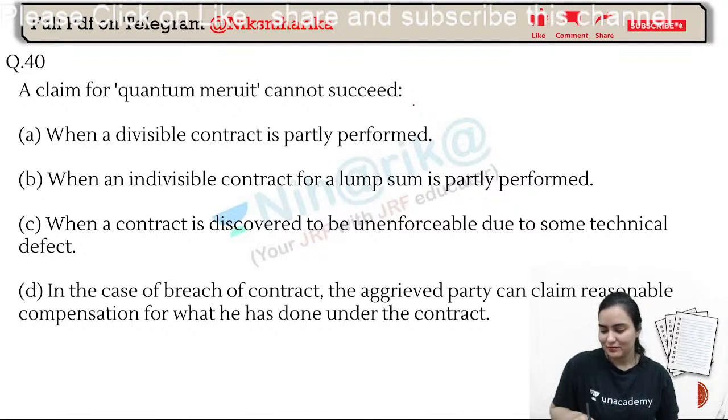D is better. For value received, is it a condition? No. For value received is given in the definition.